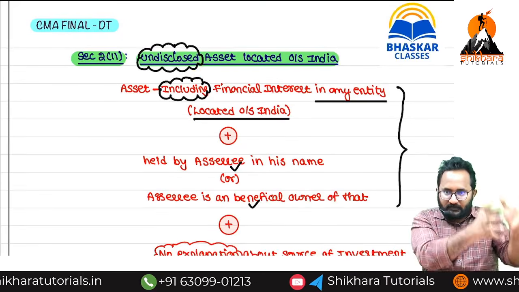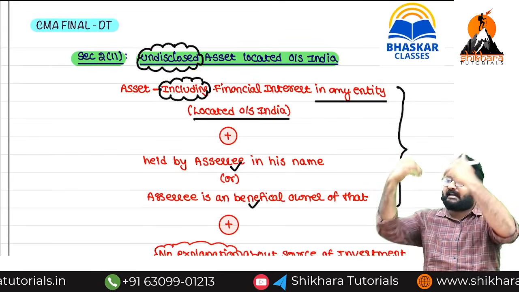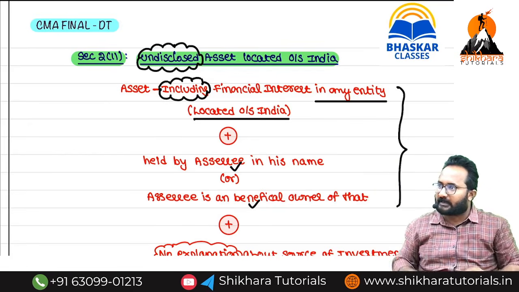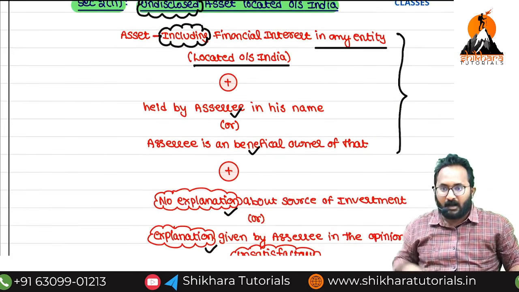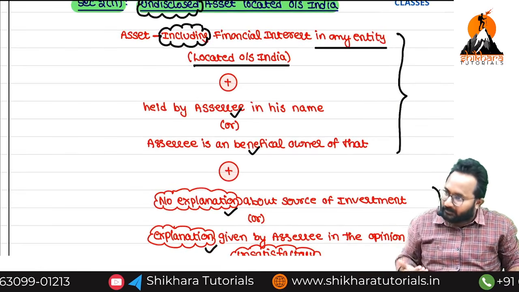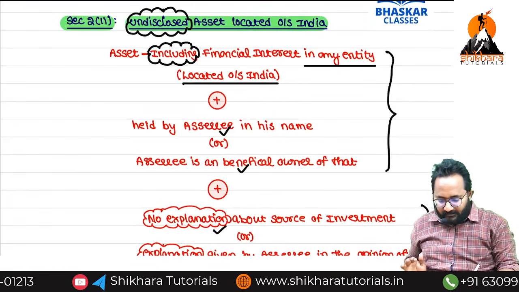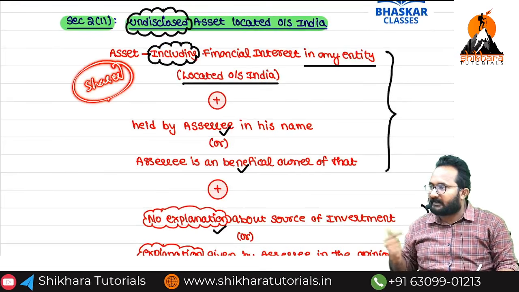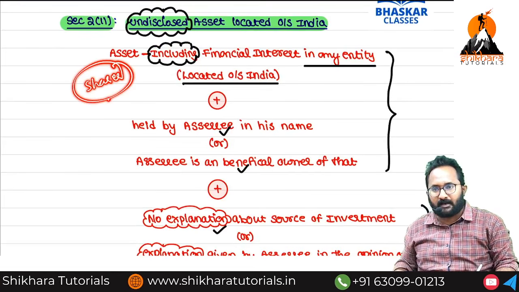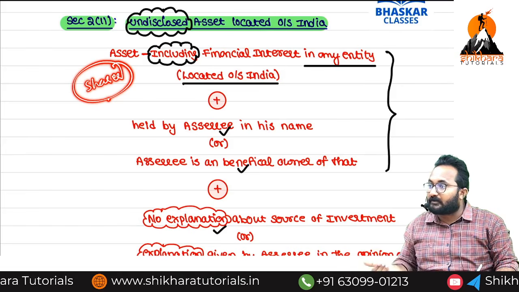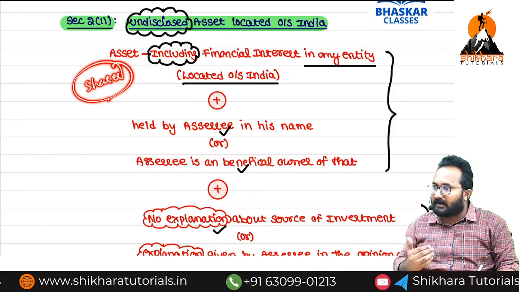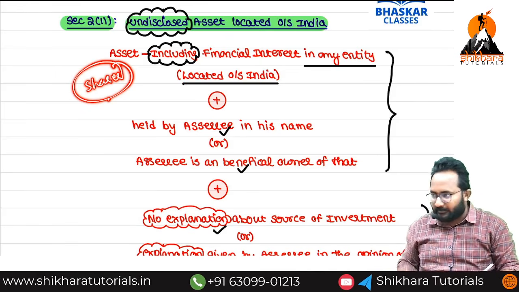This is a source, and from it we generate income every year. If that income is also not disclosed, that is called undisclosed foreign income. For example, shares are there and these shares are undisclosed. Which income can we get from shares? Dividend. The dividend is called undisclosed foreign income, and the shares value is the undisclosed foreign asset value.